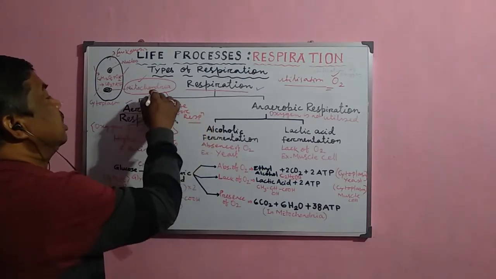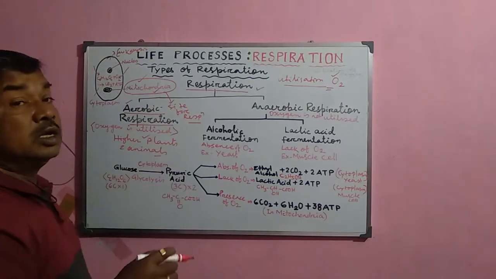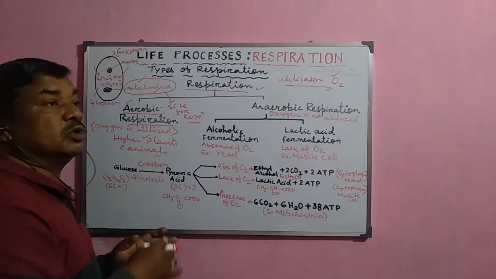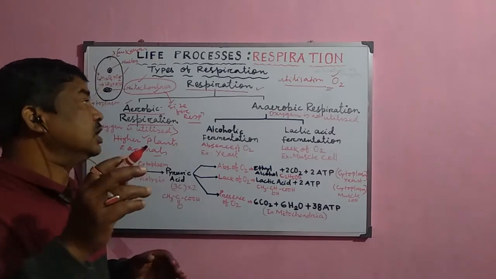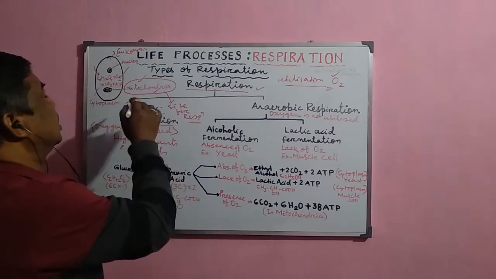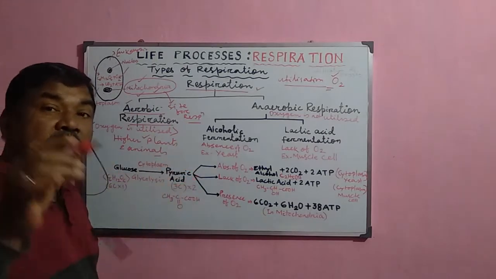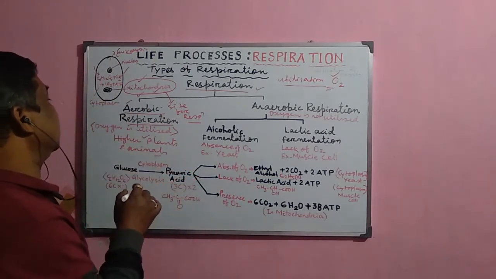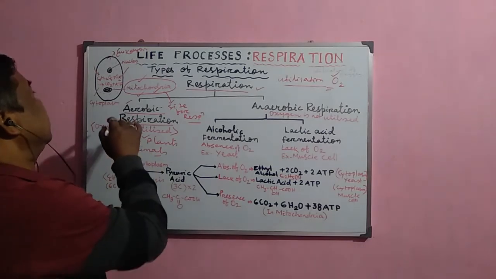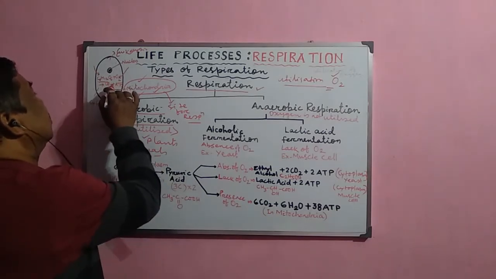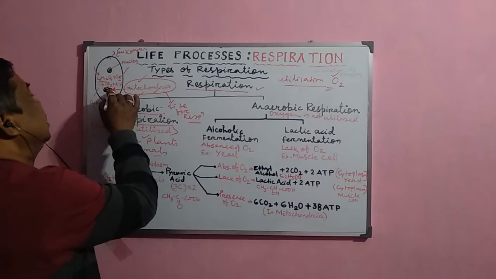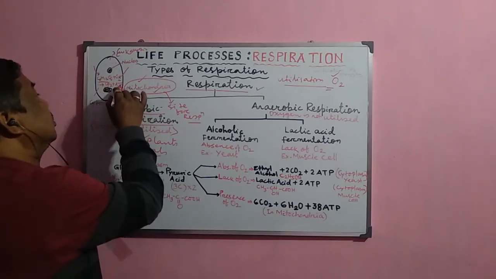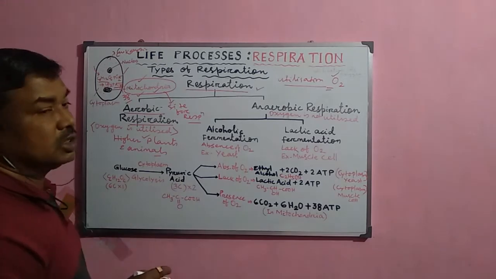This mitochondria has its own DNA molecule and its own ribosome. That is why it prepares the enzymes which are responsible for cellular respiration or aerobic respiration. The mitochondria helps in breaking down the glucose molecule into carbon dioxide, and 38 ATP molecules are synthesized by this process.